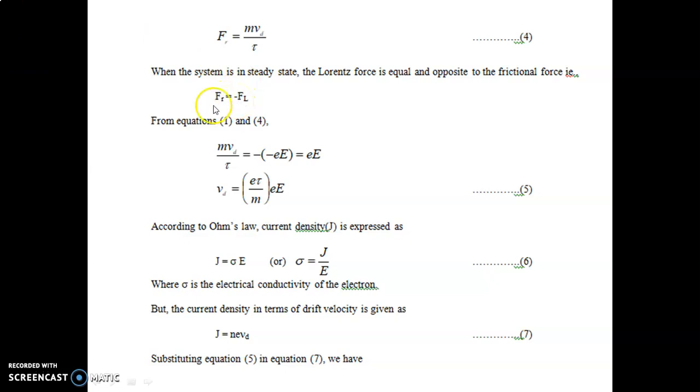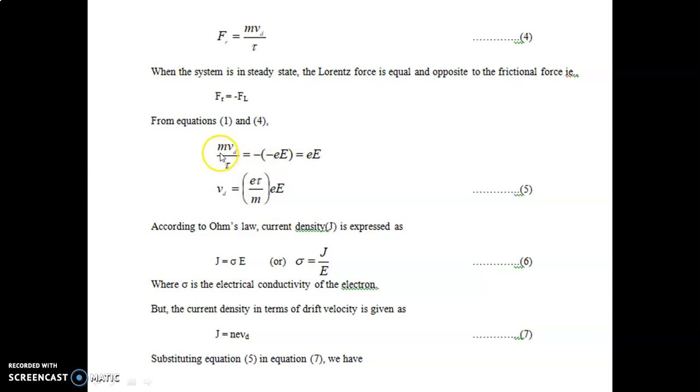Now we substitute the values for Fr and Fl. We know the value for Fr equals m Vd by tau. We know the value for Fl is minus e into E, where minus e represents the charge of the electron and capital E represents the electric field.